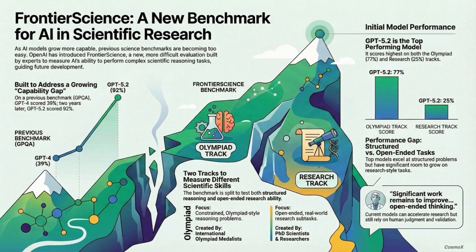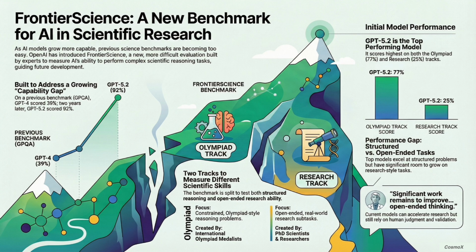Okay, but if it's already that good, why do we need a new scorecard? It sounds like it's working. Well, that's the thing. The old benchmark, GPQA, it's sort of broke. When it first came out, GPT-4 scored around 39%, a decent, tough score. But fast forward just 2 years, and GPT 5.2 hits 92%. Wow. Okay, I see the problem. Exactly. When a model scores that high, the test isn't measuring the frontier anymore. It's basically just a recall test. We needed a new metric, like yesterday.